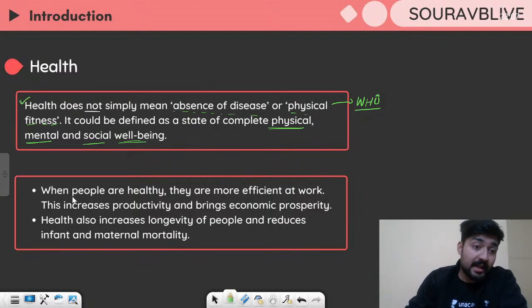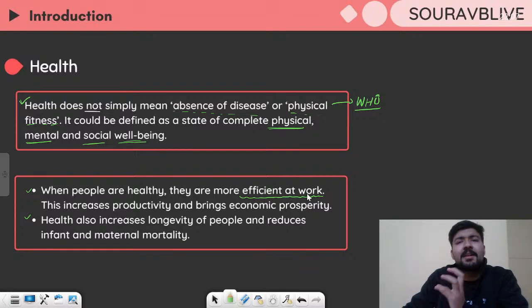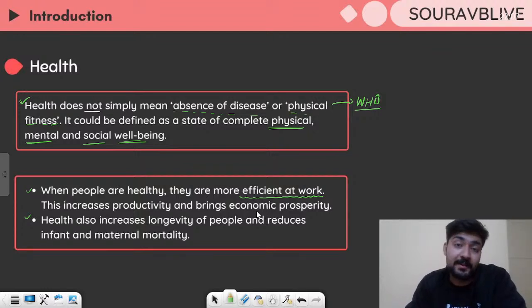All right, let's move on and talk about some few points related to health. So it says that when people are healthy, they are more efficient at work. Obviously, if you are healthy, then you can perform all your tasks with great efficiency. And this increases productivity and increases economic prosperity. So if you are doing your job very well, you will earn more money, you will contribute to the development of the corporation that you're working for, or you will develop the government as well, the country as well, and you will bring economic prosperity.